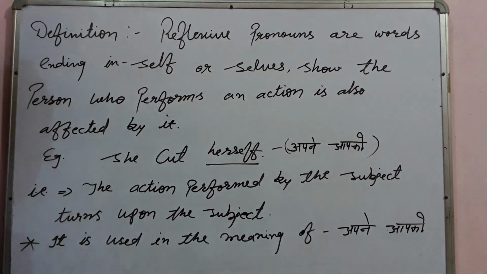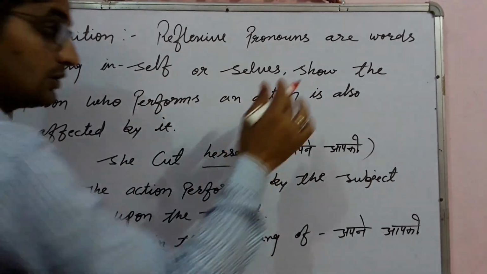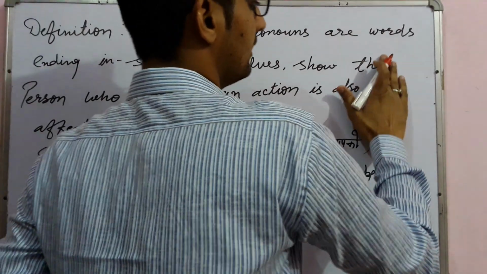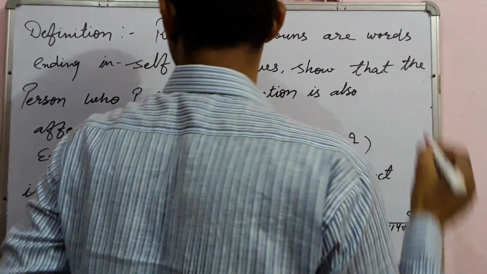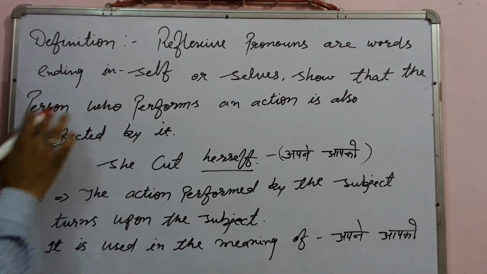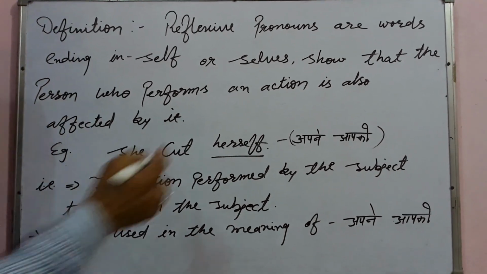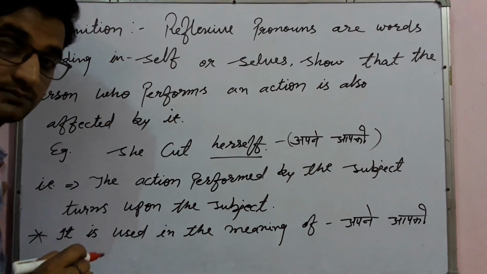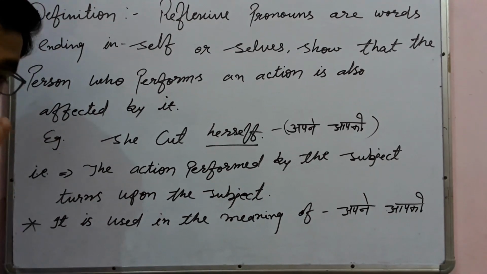They show that the person who performs an action is also affected by it. It means the subject is also affected by its own action.